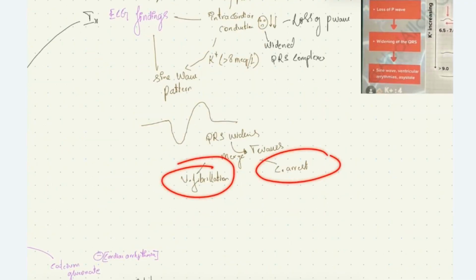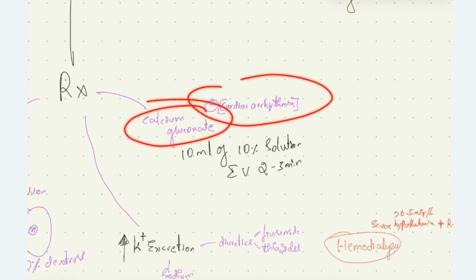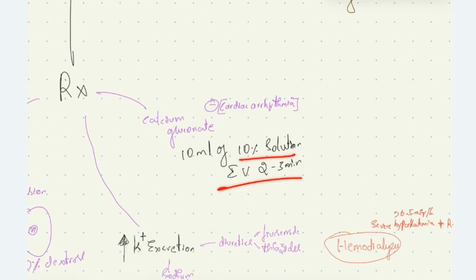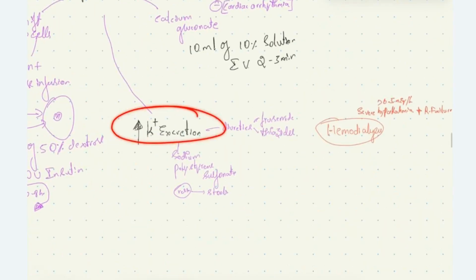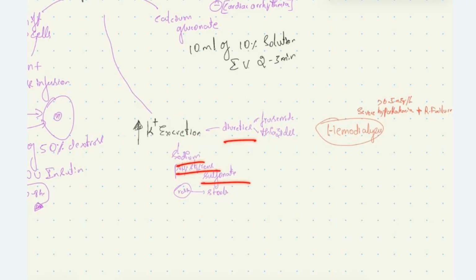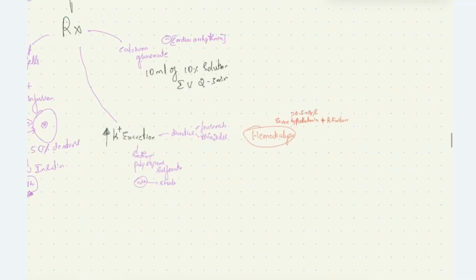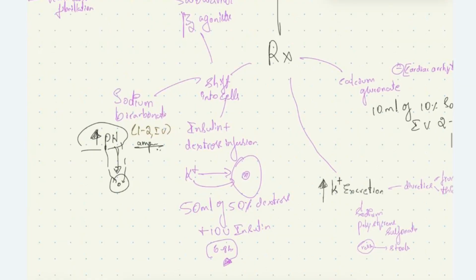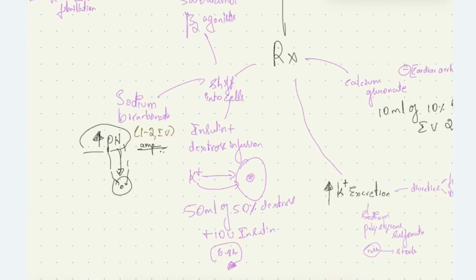To prevent cardiac arrhythmia, we give calcium gluconate 10 ml of it in 10% solution, IV given for 2 to 3 minutes. To increase potassium excretion, we can give diuretics, sodium polystyrene sulfonate, and we can perform hemodialysis in renal failure patients. To increase the shift of potassium from the blood into the cell, we can use salbutamol, sodium bicarbonate, or insulin with dextrose infusion.